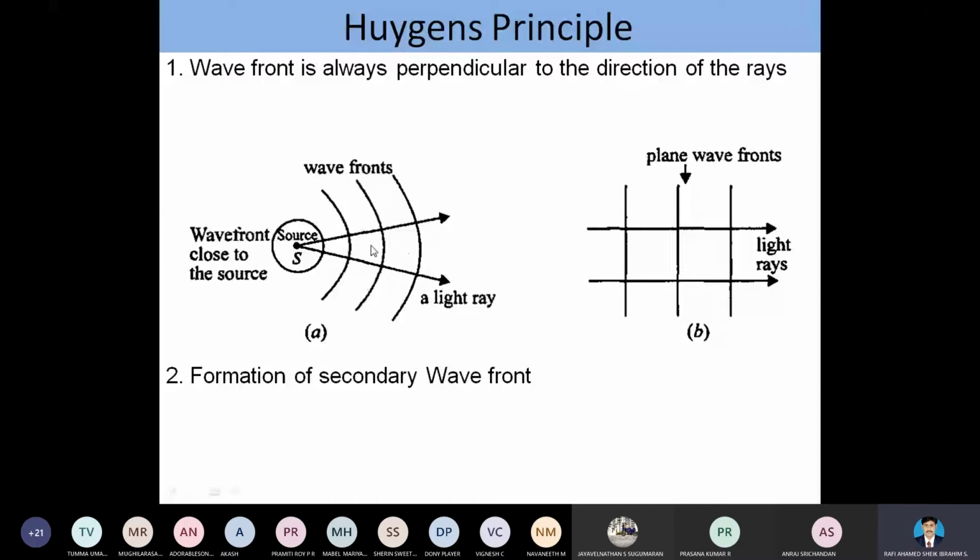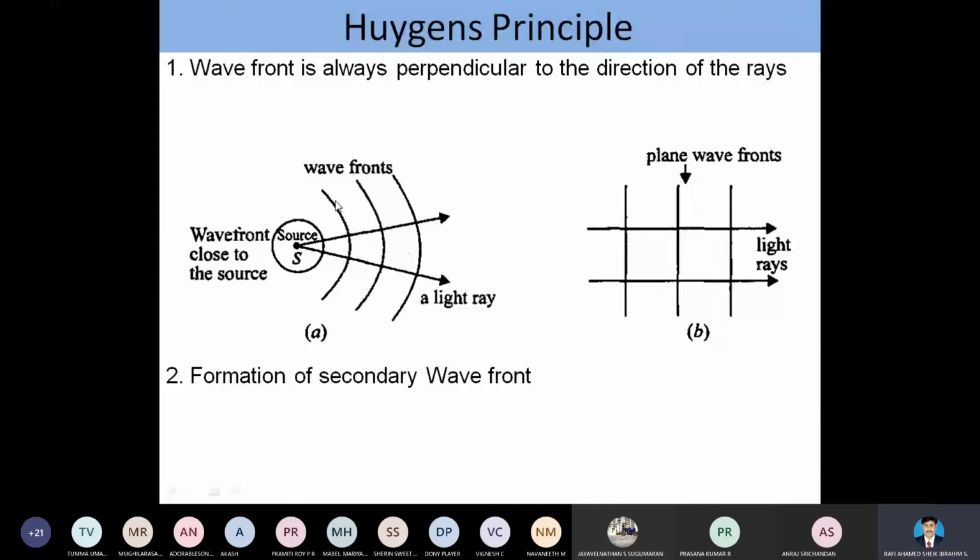The second assumption: each point on the wavefront acts as a source of the secondary wavelet.